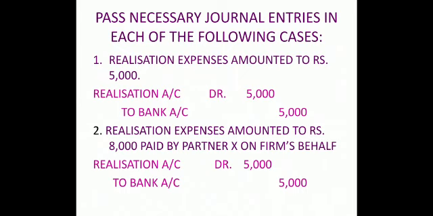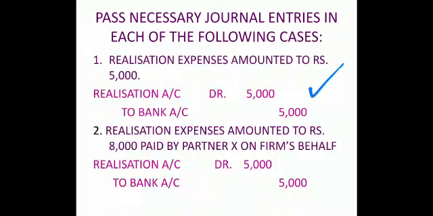First is realization expenses amounted to rupees 5,000. Nothing said who was supposed to bear it. So by default the firm has to bear it. See the entry now. By default it is the duty of the firm to bear the realization expenses. So we'll assume it is borne by firm. It was supposed to be paid by the firm. So simple entry, realization debit to bank account 5,000.